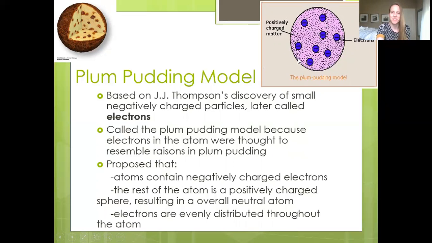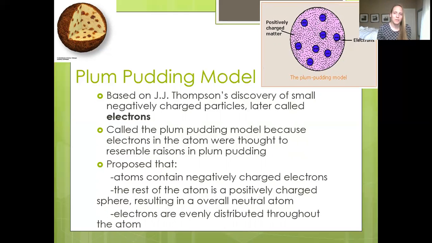This is a diagram of kind of what he envisioned, so that again, that main body is positive, and then you have all these negative electrons floating around inside. Because most people don't really know what plum pudding is nowadays, this is sometimes referred to as the chocolate chip cookie model, where essentially the cookie part is the positive area and the chocolate chips are the negative area.